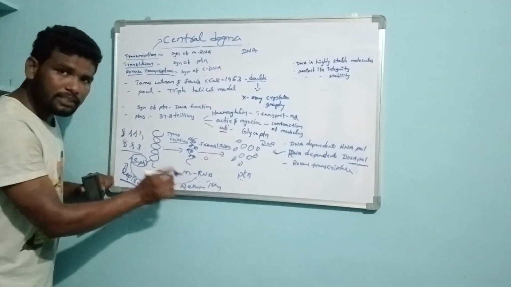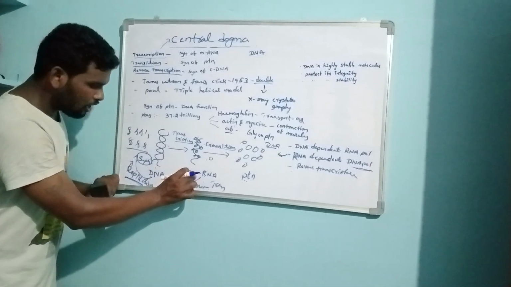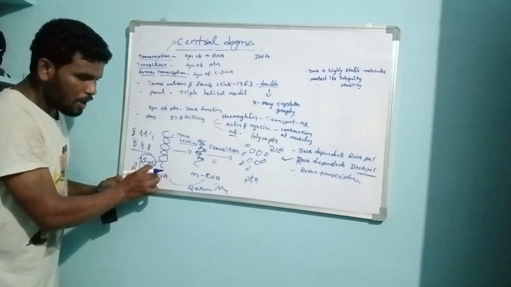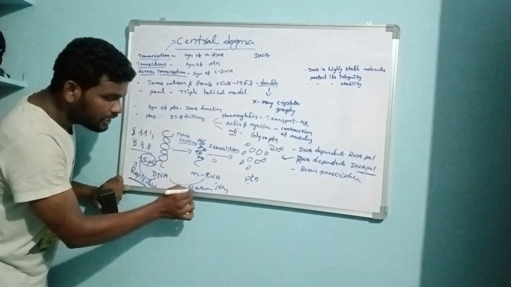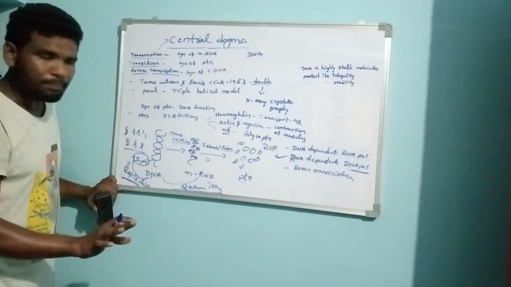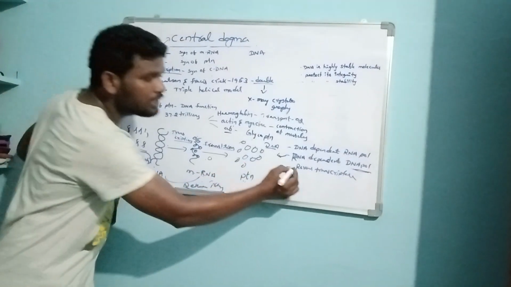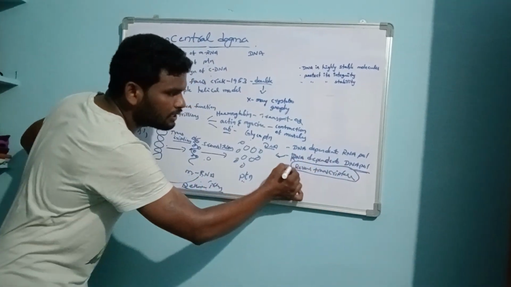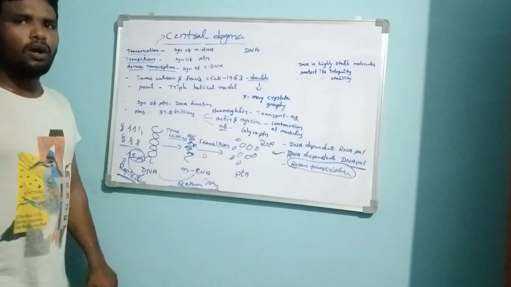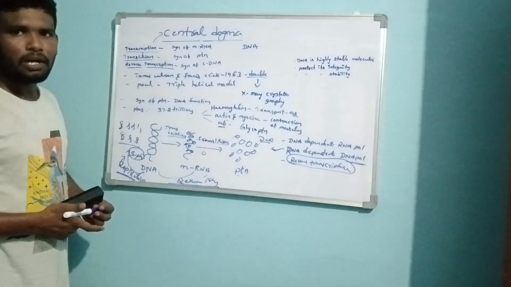Next, what is reverse transcription? The mRNA gets converted into DNA by the process called reverse transcription, in the presence of the enzyme reverse transcriptase. If anyone has any doubts, I will clarify them. So this is about the central dogma of molecular biology.